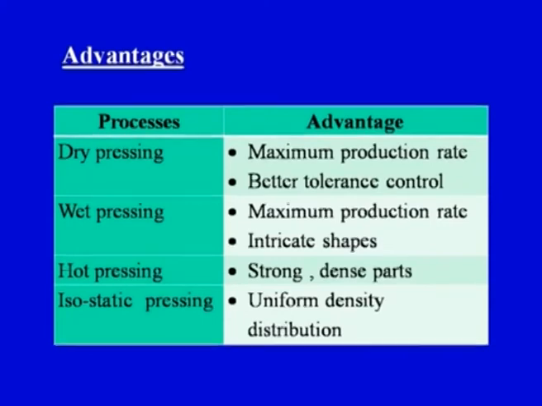product. So basically all these pressing techniques have got their own salient advantages and specific application spectrum. So depending upon the final product that we are going to produce from the ceramic powder, we can choose which type of pressing technique we should choose.